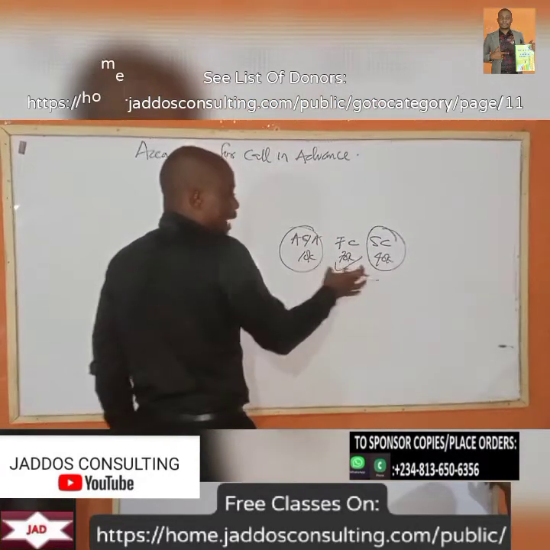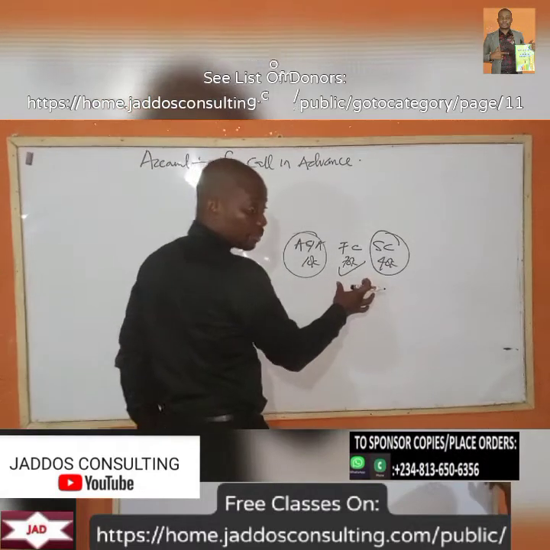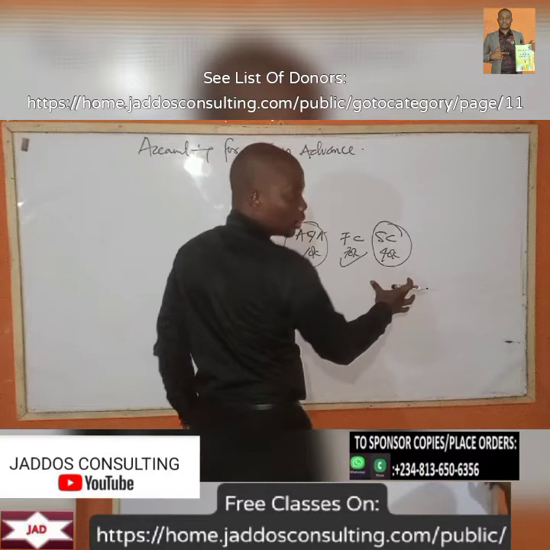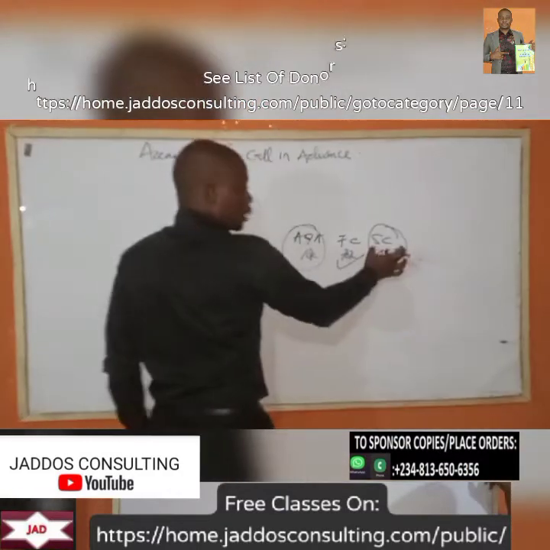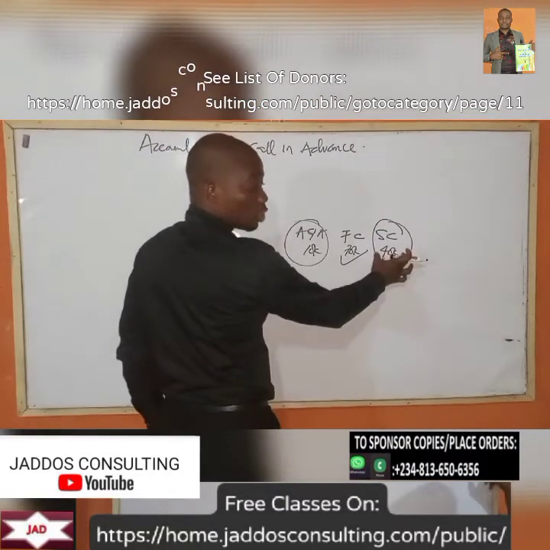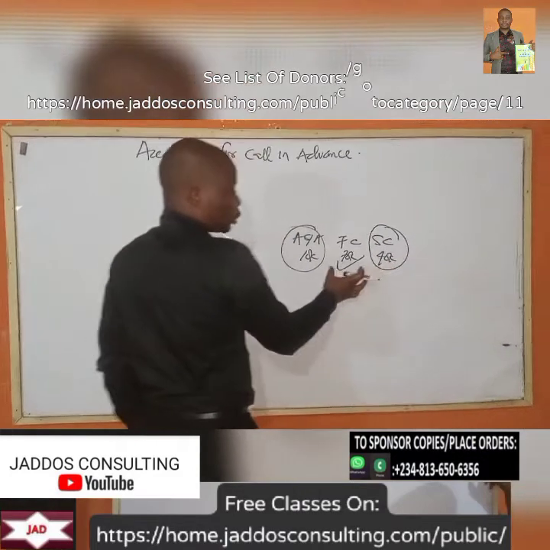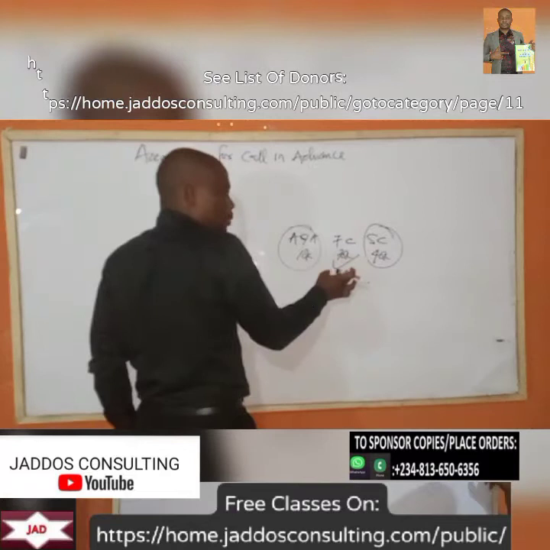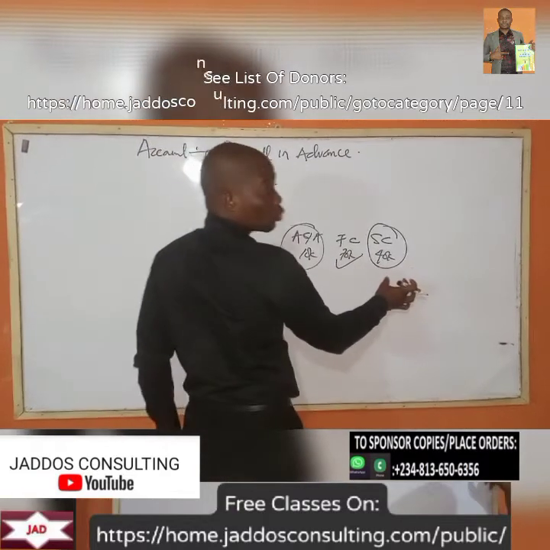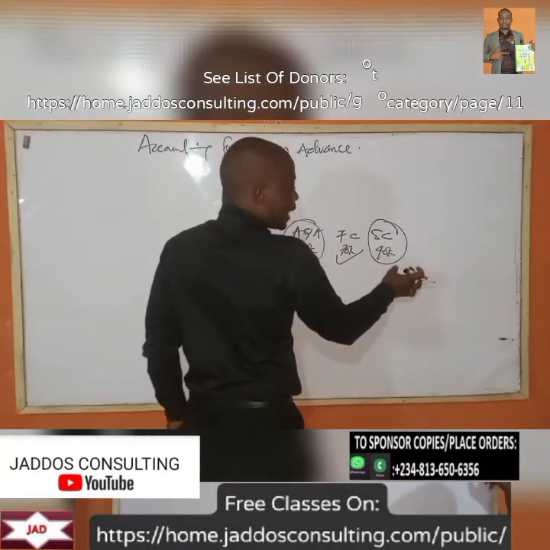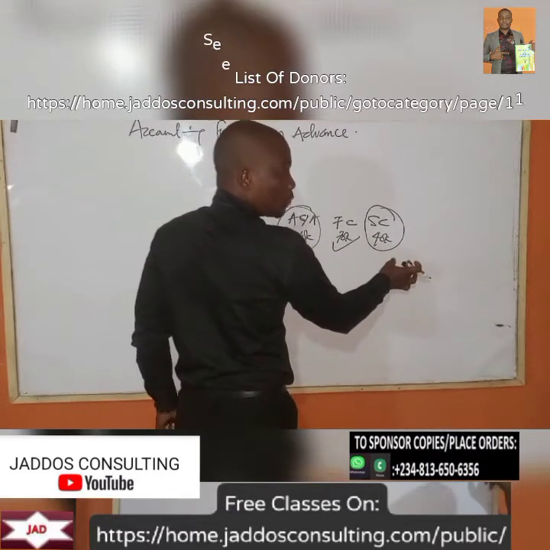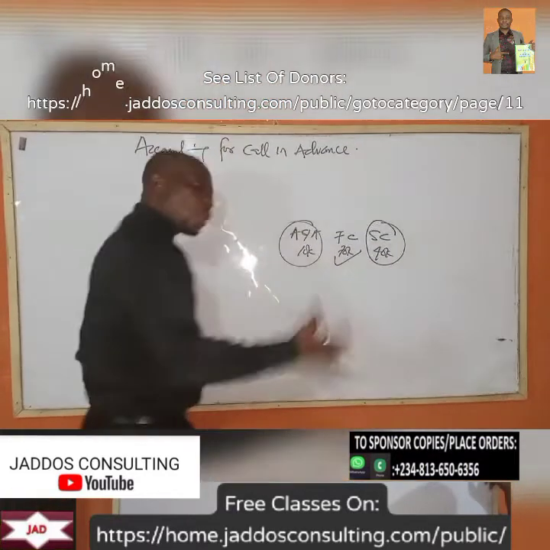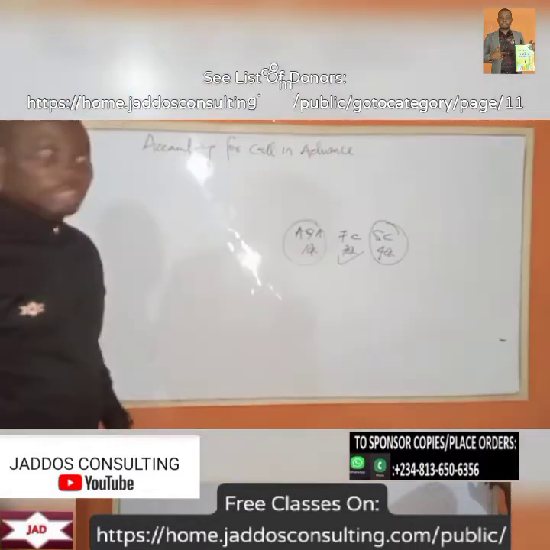As in, when they had the call for the first time, they made payment for both first call and second call. You'll agree with me that the second call was not due yet because they've not been called to make payment. You're supposed to make payment for first call, but if, as at the point of making payment for first call, you also make payment for second call, that unit of second call paid for when it has not been demanded for, or when call has not been made for it, is called what?